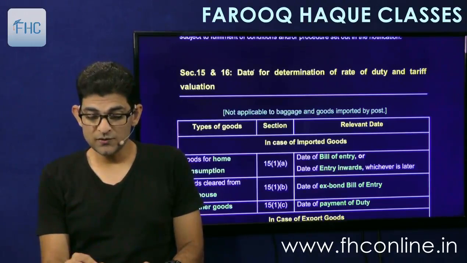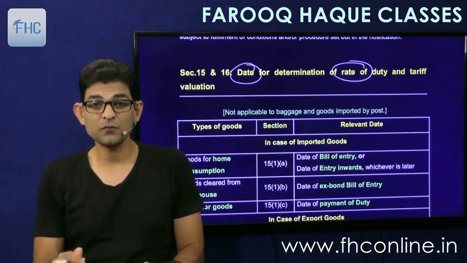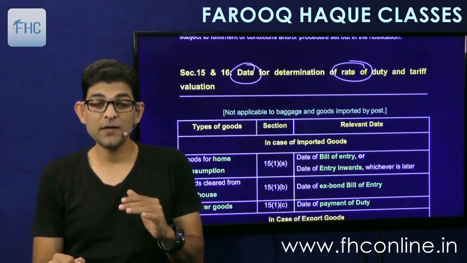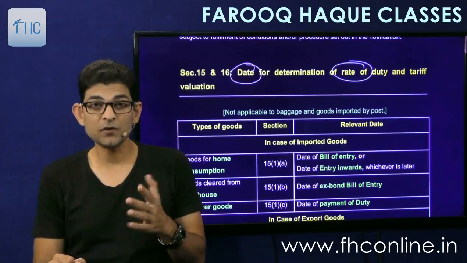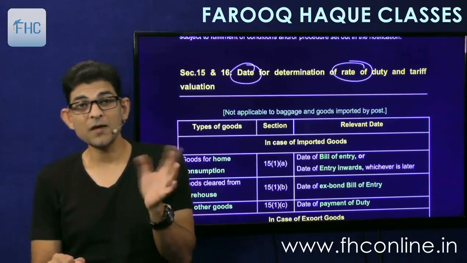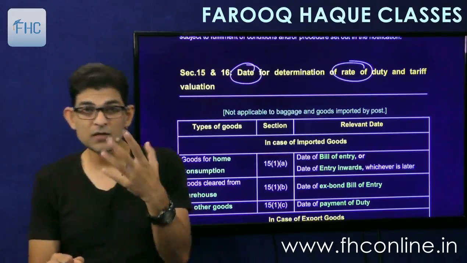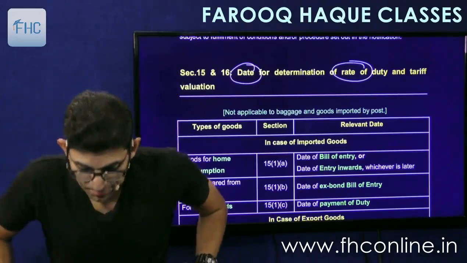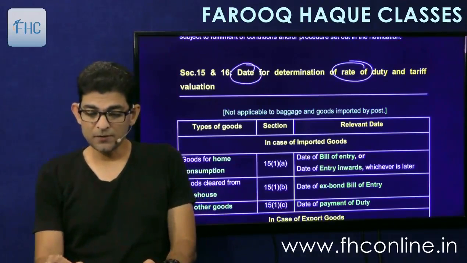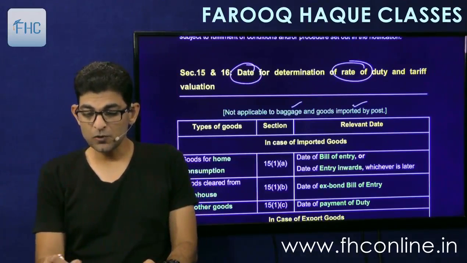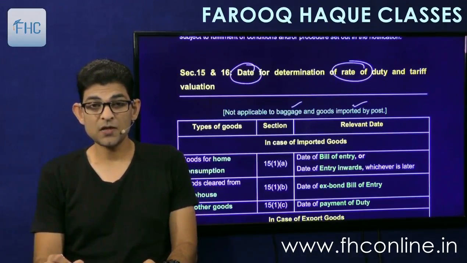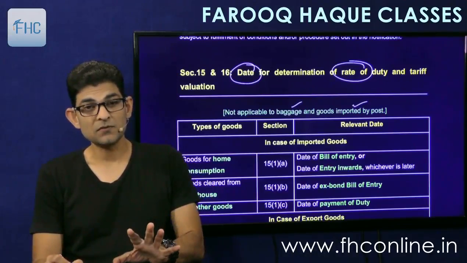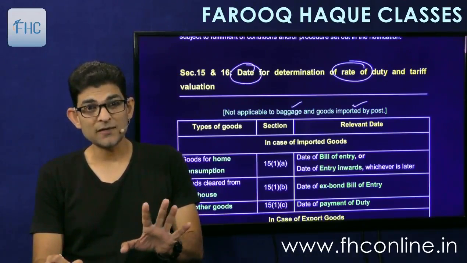So on which date will we consider the rate of duty? The date of filing the bill of entry, or the date of entry inwards, or the date of arrival of the ship, or which date? Let's see. Sections 15 and 16 are not applicable to baggage and goods imported by post, because these are covered by separate chapters. We'll see that almost at the end.